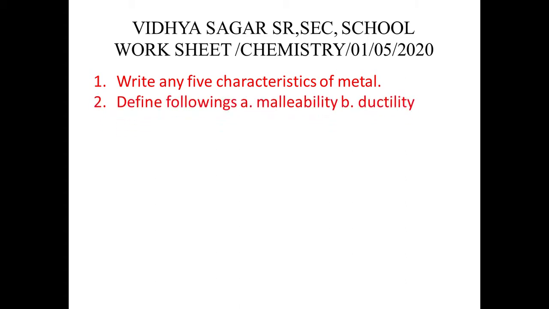Now this is your worksheet, so you have to complete this worksheet. If you have some difficulty, you may ask in our comment section. First question is, write any 5 characteristics of metals. You may easily know. Next one is, define malleability and ductility. Malleability is the property of metal by which metal can be drawn into thin sheets, or the ability of metal to convert into thin sheets is called malleability, while ductility is the ability of metal to convert into thin wires.